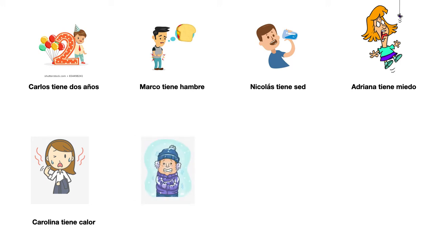How about this guy? It's the opposite, right? He's shivering despite all the warm clothing he's wearing. He's cold, right? In Spanish, it is Martín tiene frío. Frío is cold. So Martín has cold. He is cold, right? Martín tiene frío.